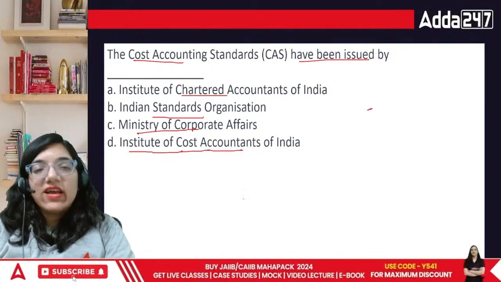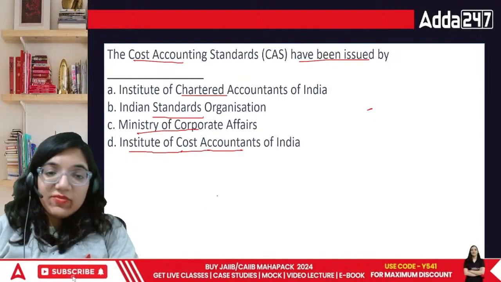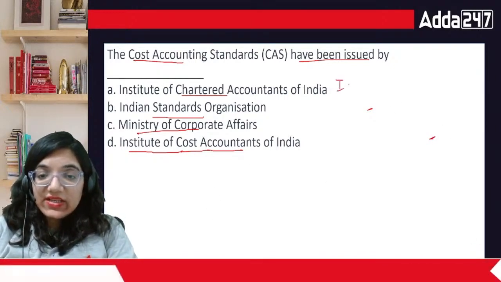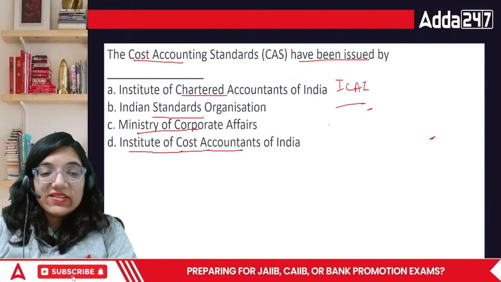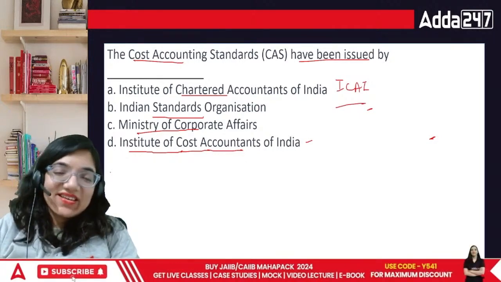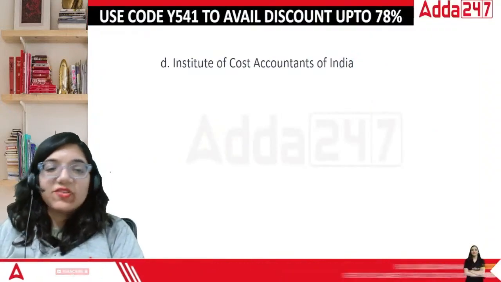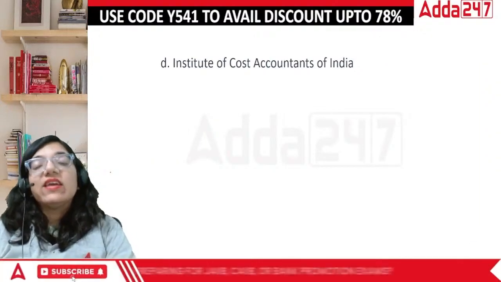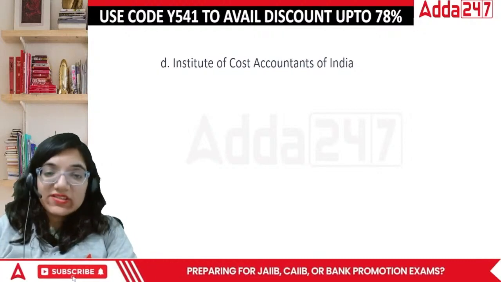Instead of CA, they write it as CMA, because that is ICAI. These are very similar in terms of name, so they had to change their name a little bit so that we can understand. The Institute of Cost Accountants of India gave the particular cost accounting standards.